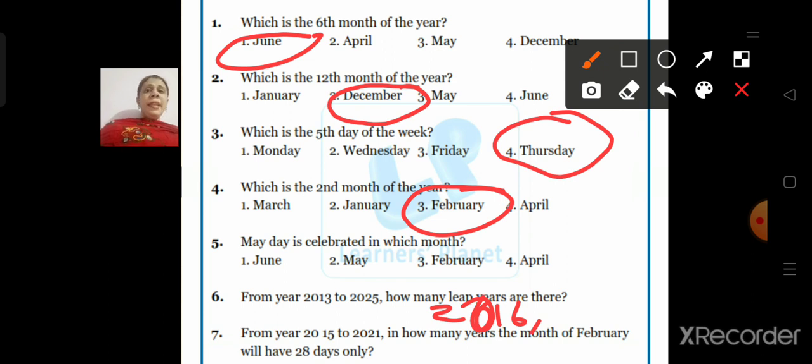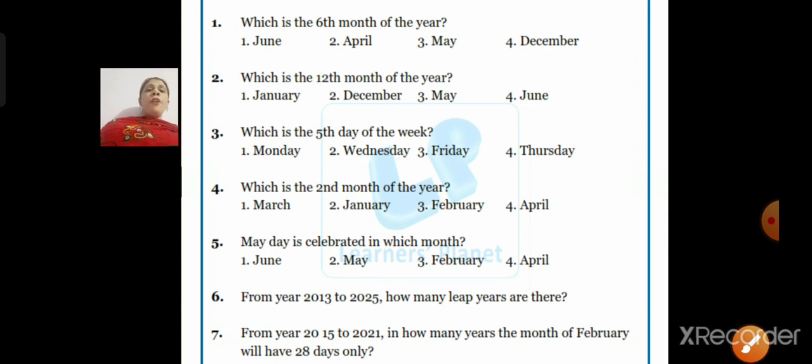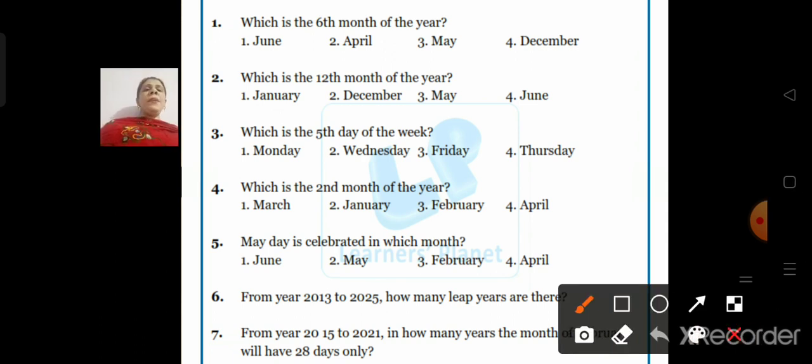Then 2017 is not divisible. 2018 is not divisible. 2019 is not divisible. 2020 is divisible. So 2020 will be our 2nd year. 2021 is not divisible. 2022 is not divisible. 2023 is not divisible. 2024 will be divisible. So how many years do we have? 1, 2 and 3 years. So from year 2013 to 2025, how many leap years are there? There are 3 leap years.